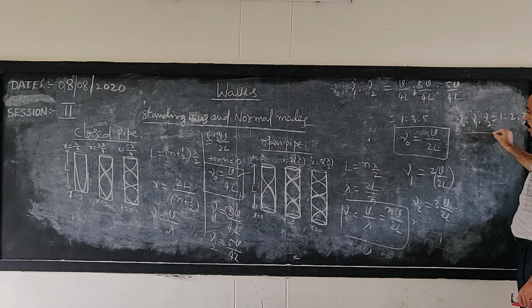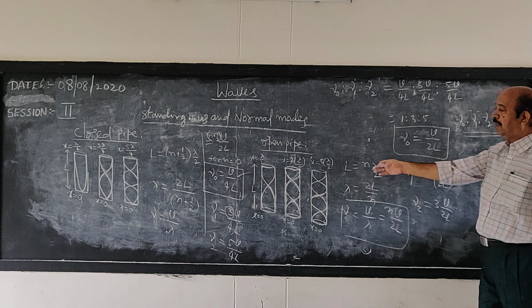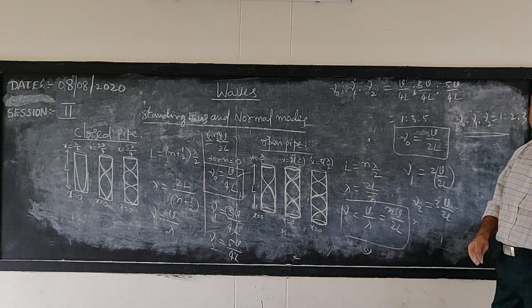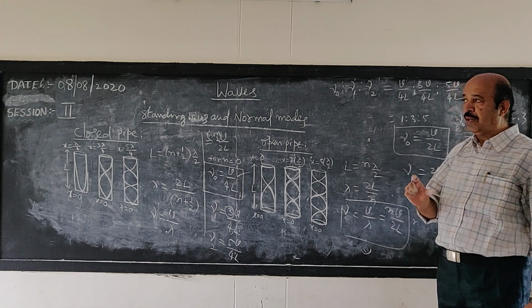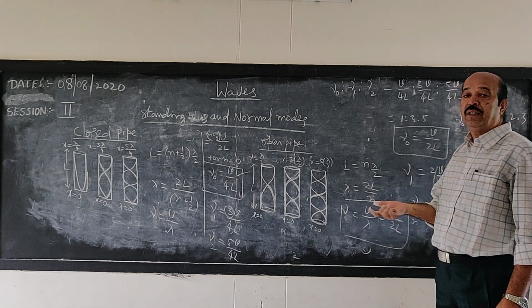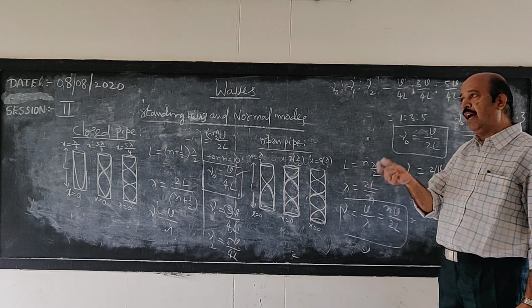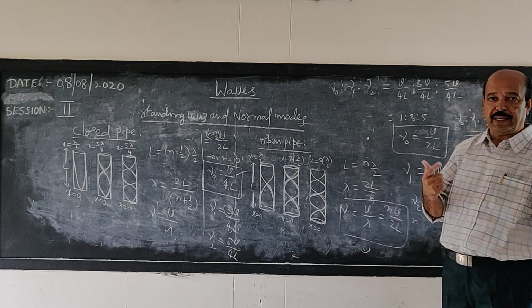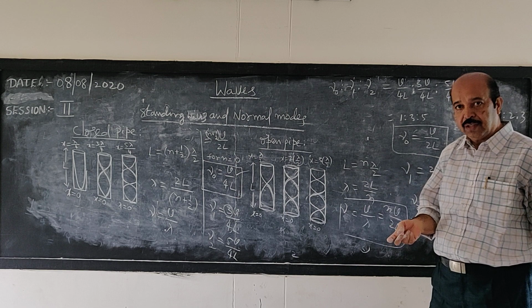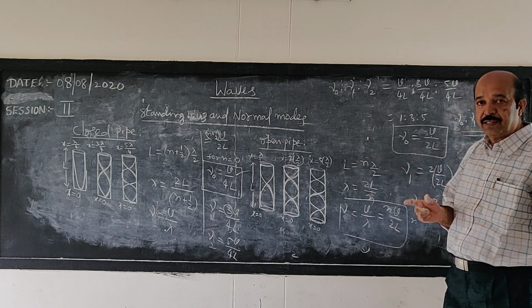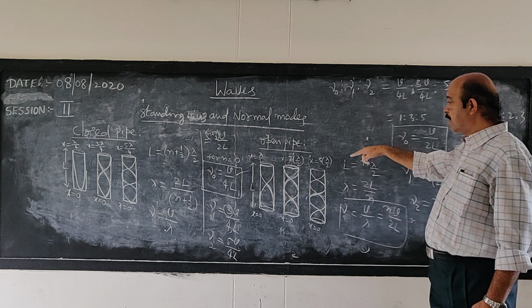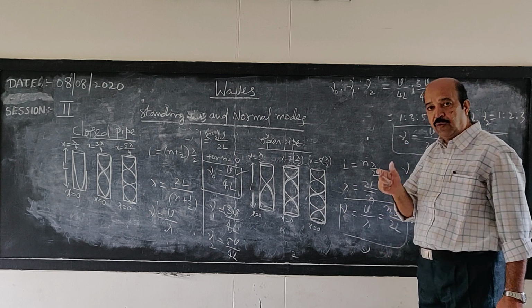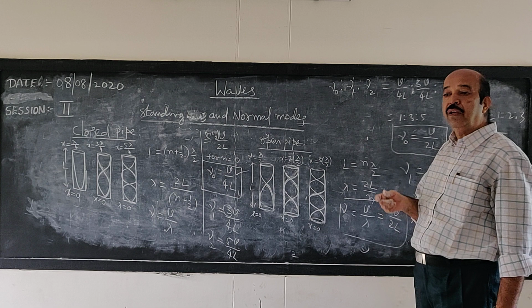That means in open pipes you can hear all harmonics, both even and odd. Therefore, generally the piped musical instrument will have openings at both ends, just like in the case of a flute. The sound will be very melodious because the quality is good. Since you can produce all harmonics in an open pipe, the sound quality will be better.